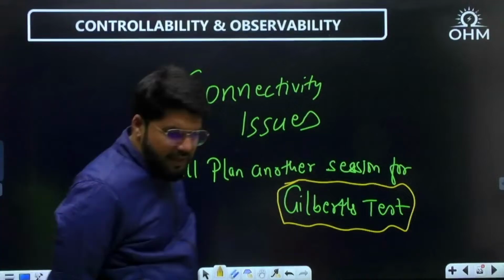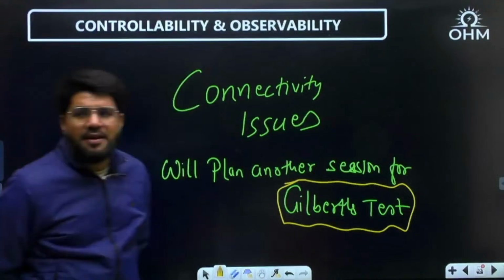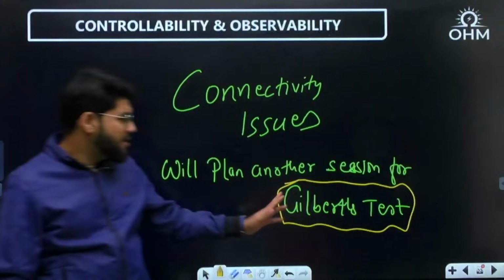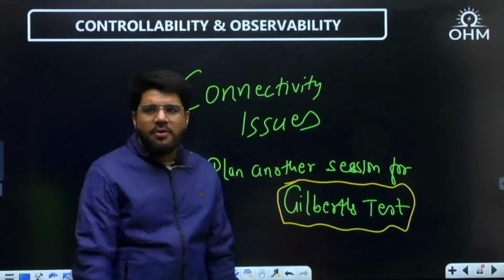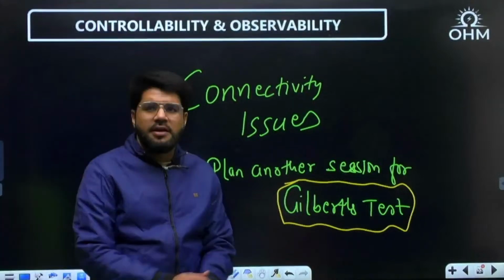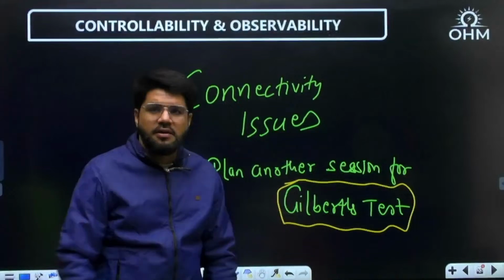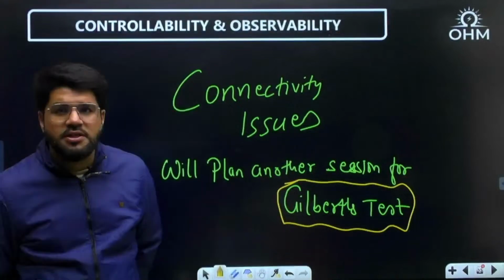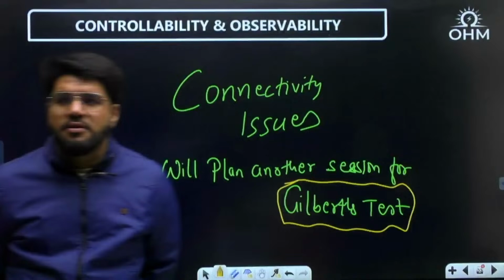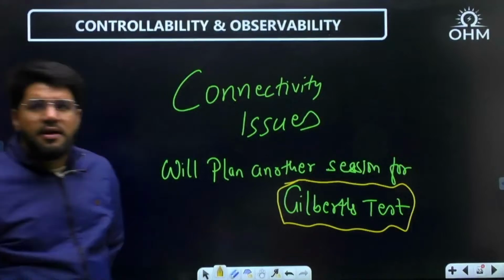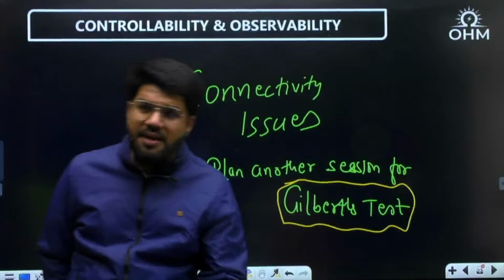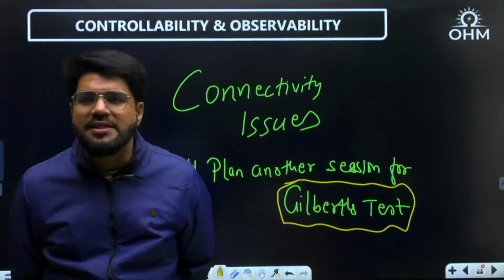I think my message is clear to you. We will plan another session. Just acknowledge if you have got this message at least, because it is totally fluctuating. Till now, we've received at least 10% dropped frames. I hope this message is clear to you, because Gilbert's test is important and the simplest way to solve DCF and JCF questions.